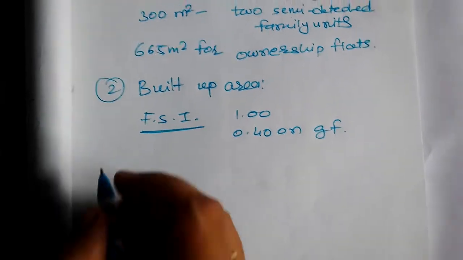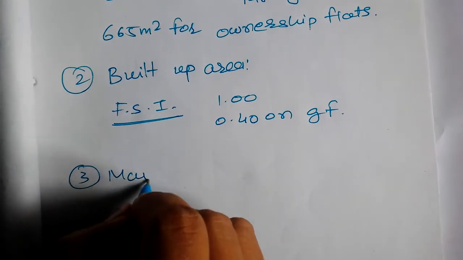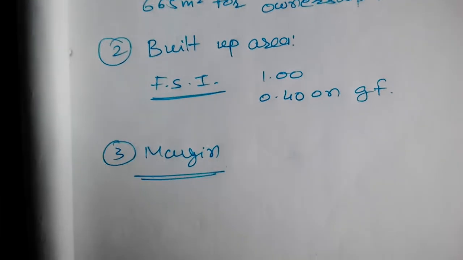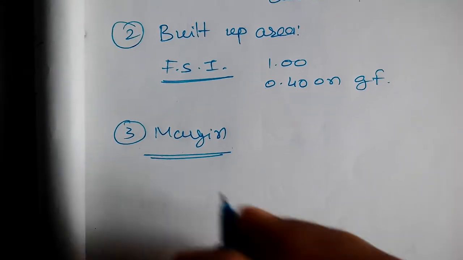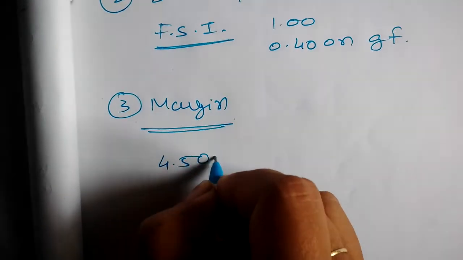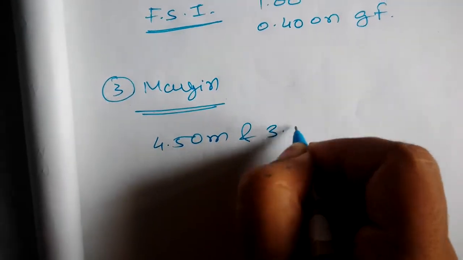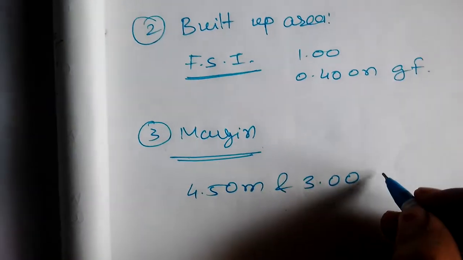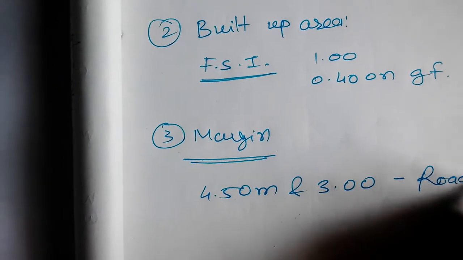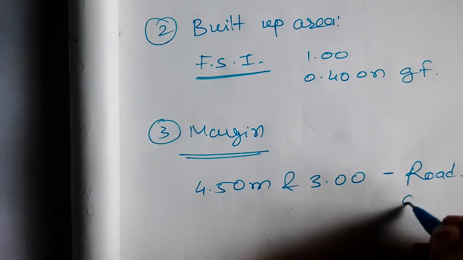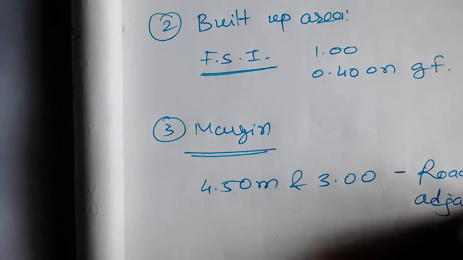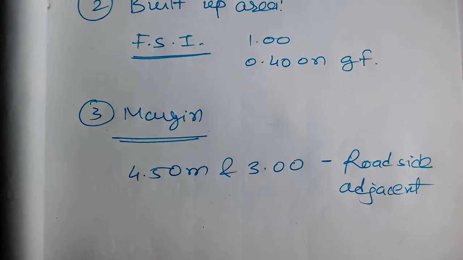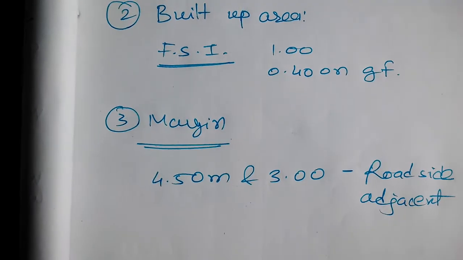Okay. So now third point is margins. The margins on roadside and adjacent properties shall be respectively 4.50 meter and 3 meter. So let's be clear. Margins on roadside. Okay. So you can say here roadside and adjacent property side shall be respectively 4.50 meter and 3 meter.